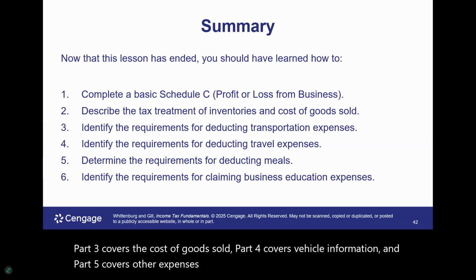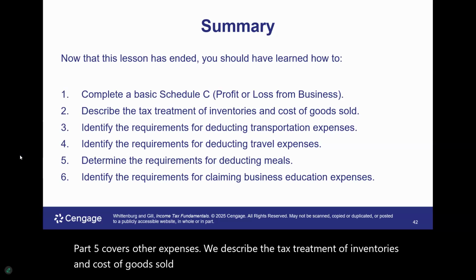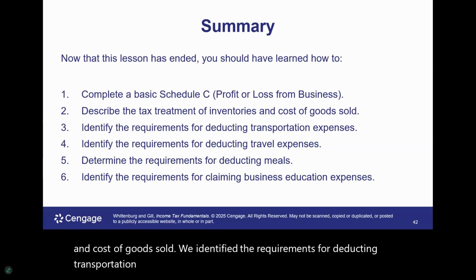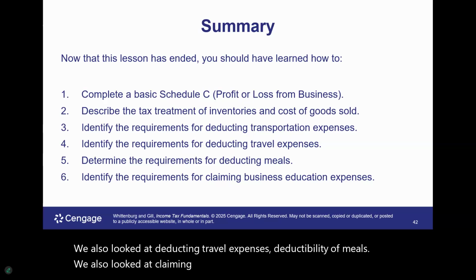We described the tax treatment of inventories and cost of goods sold. We identified the requirements for deducting transportation expenses. We also looked at deducting travel expenses, deductibility of meals. We also looked at claiming business education expenses. There were a lot of objectives.